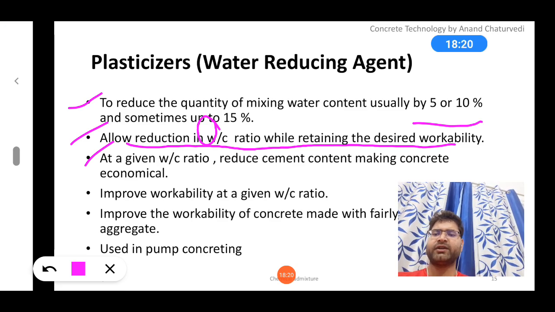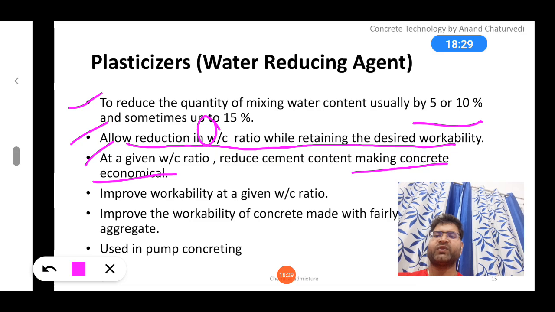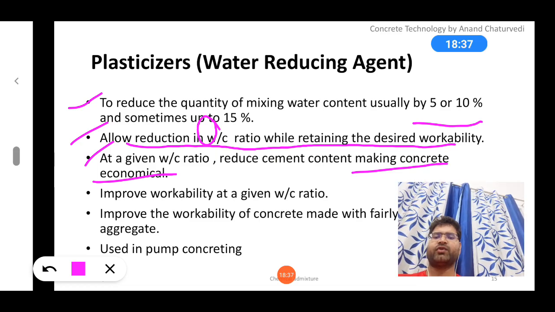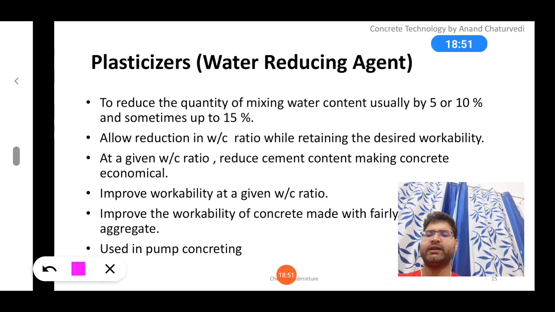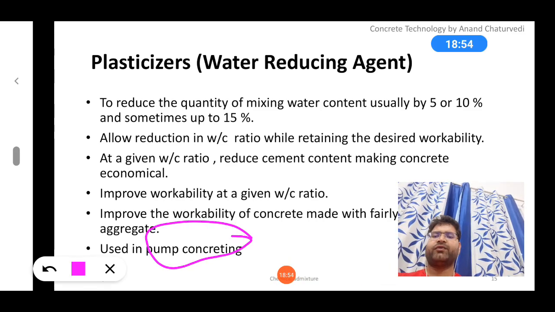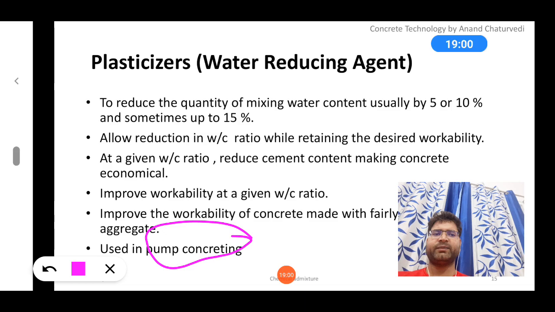At a given water cement ratio, let's say if we freeze the water cement ratio, reduced cement content may make it economical. So here, if water cement ratio is fixed and you are reducing the cement, of course it would be economical. Improve the workability at a given water cement ratio, it is improving the workability also for a particular water cement ratio. Improve the workability of concrete, and sometimes we need pumpable concrete, so that time also we can add water reducing agent so that it can increase the workability without any segregation.